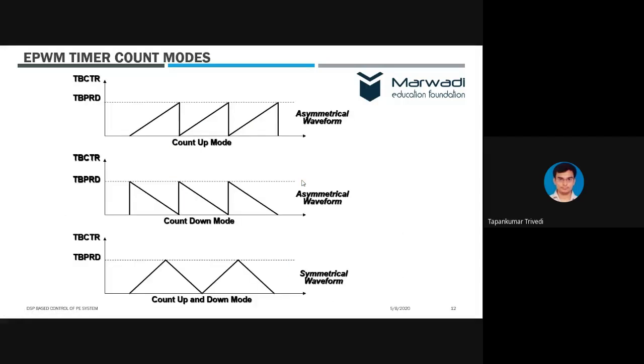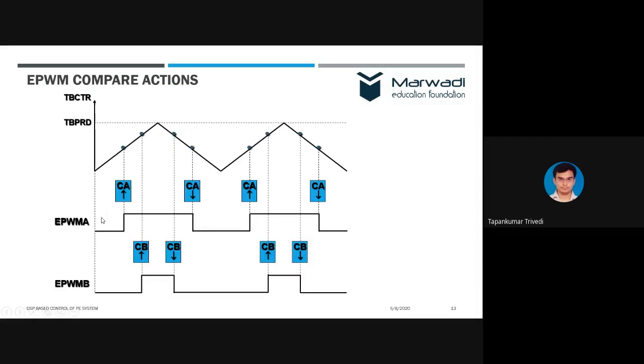For example, here you can see that we are using the timer in up-down mode. It starts from 0, goes up to the period value, and from the period value goes back to 0 again. This acts as a triangular carrier in the inverter. And then we have the value of the reference. Let us say value A is this and value B is this.